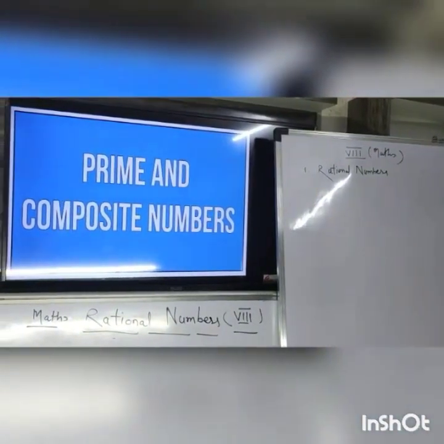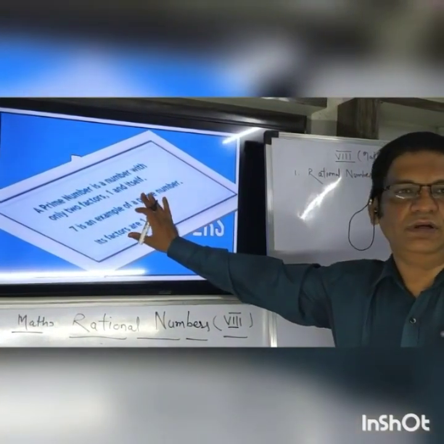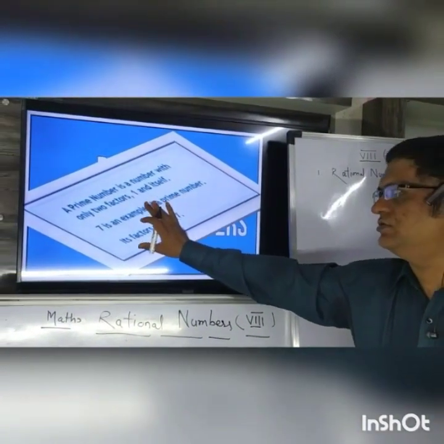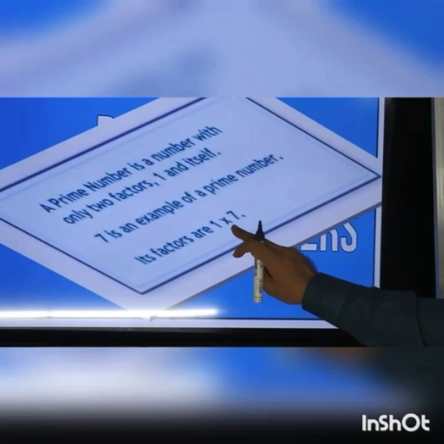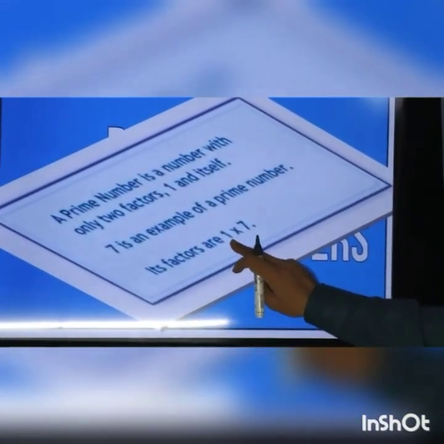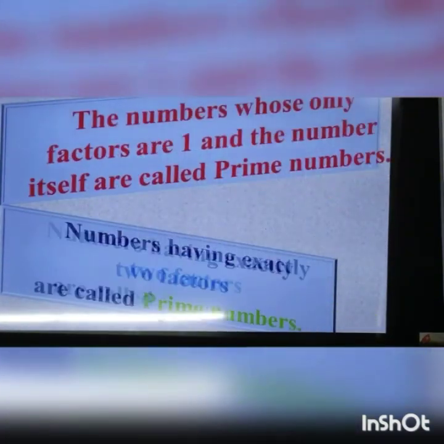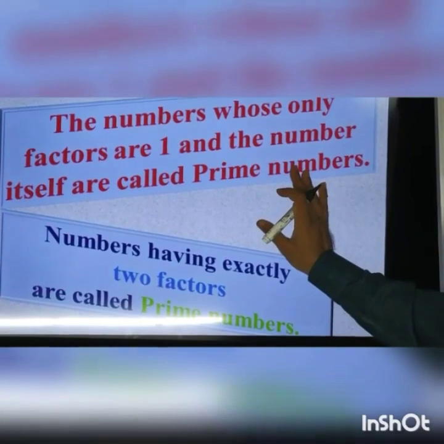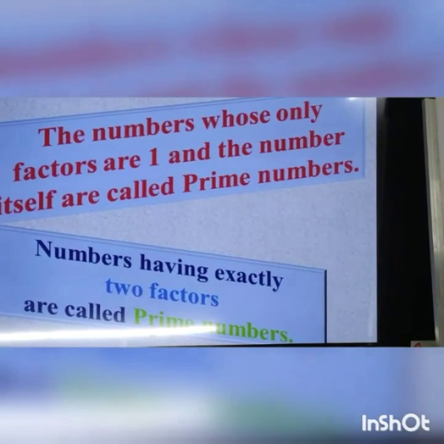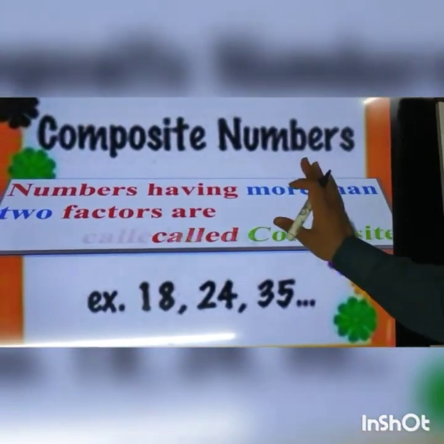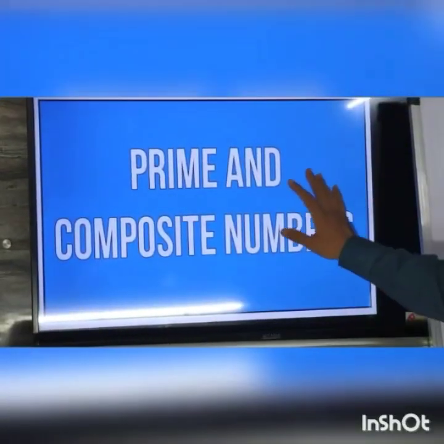Now let us see what the prime numbers are. Prime numbers are those numbers having only two factors. Let us see 7, one example. 7 has got 1 and 7 as factors, because 7 is only divisible by 1 and 7. So let us see the definition of prime numbers. Prime numbers are those numbers having only two factors. Composite numbers are those numbers having more than two factors.